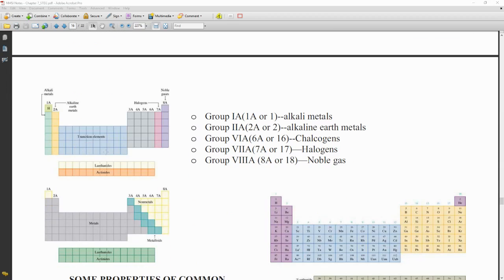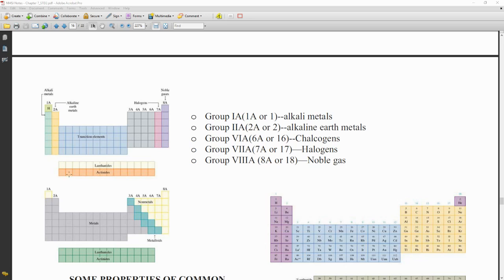There are periodic table groups that we need to know. So alkali metals are in group 1, and alkaline earth metals are in group 2. Again, alkali metals are very reactive. The oxygen group are also actually called the chalcogens. And then the halogens are group 17. Those are also super reactive, and our noble gases are then very unreactive.